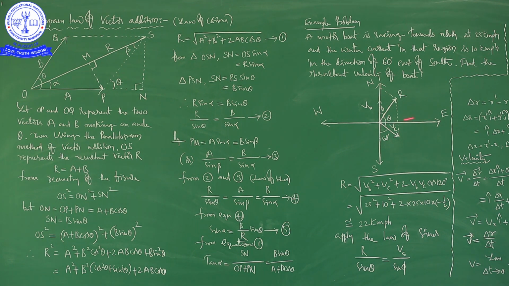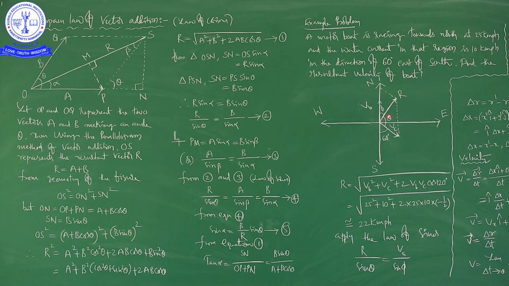So, you can draw this picture based on the given information. In physics it is very important, for every problem first you have to draw the picture, okay, right. So it is north, south, west, east, it is the resultant vector, and theta, it is phi, it is 60 degrees. They have only given that, and next it is VC, the speed or velocity of water flow or water current. Next it is VB, the velocity of boat, right. So it is VB, it is VC.